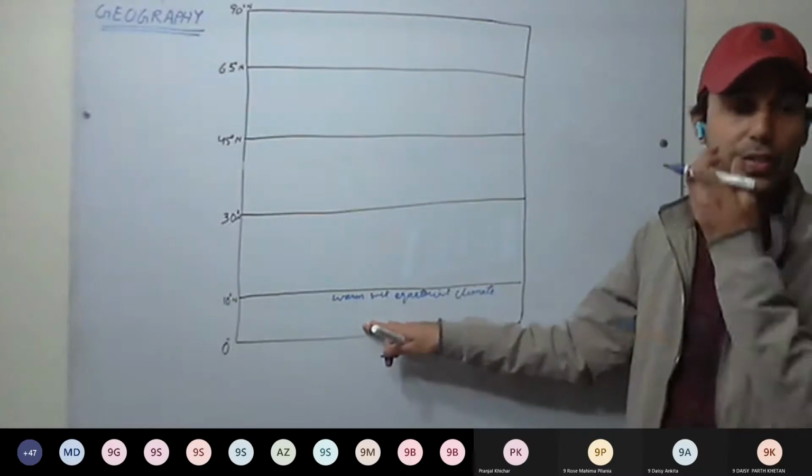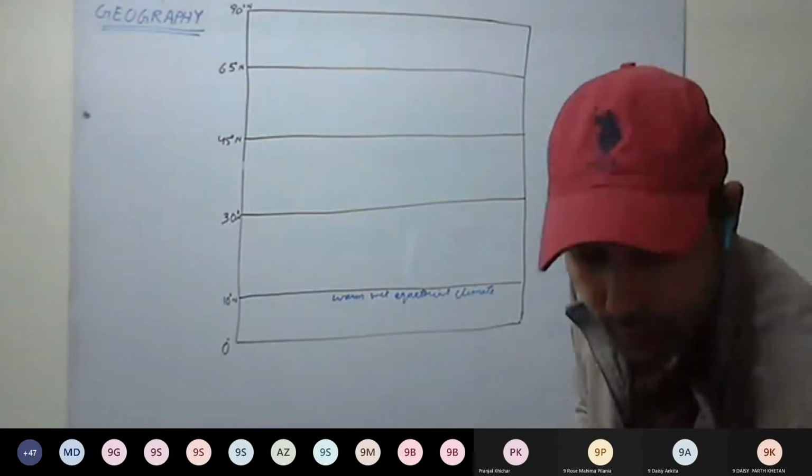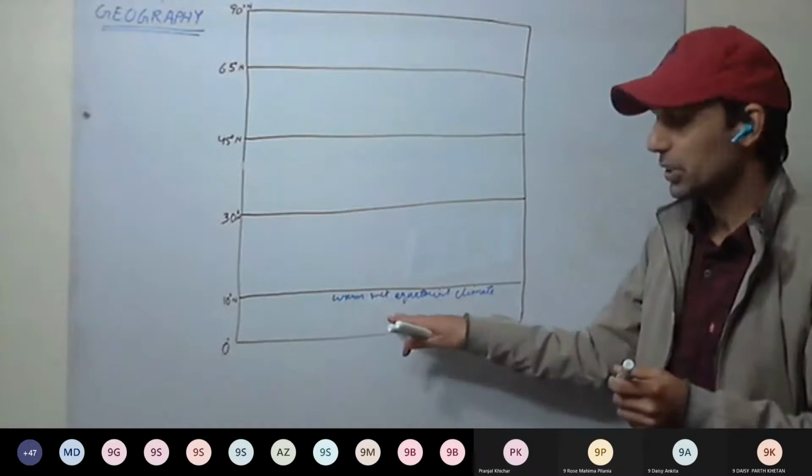So what kind of forest, what kind of vegetation is found here? That I'm marking with red. What kind of vegetation will be there?